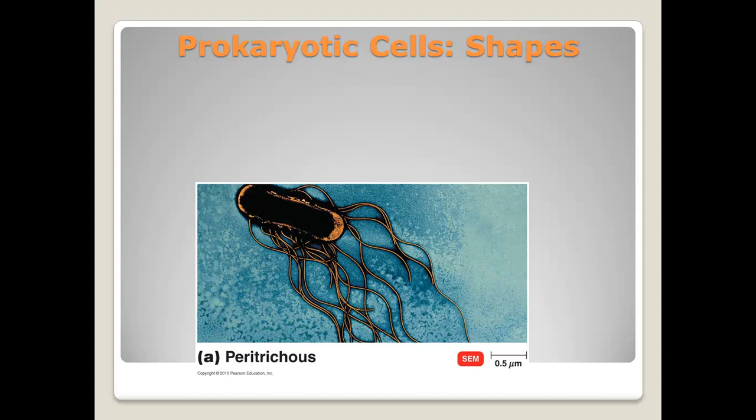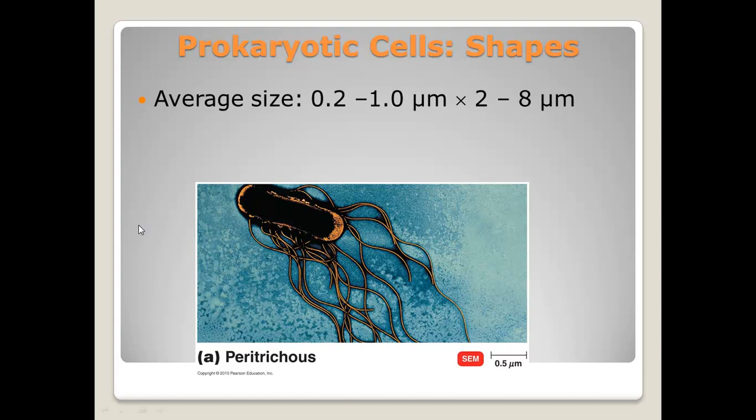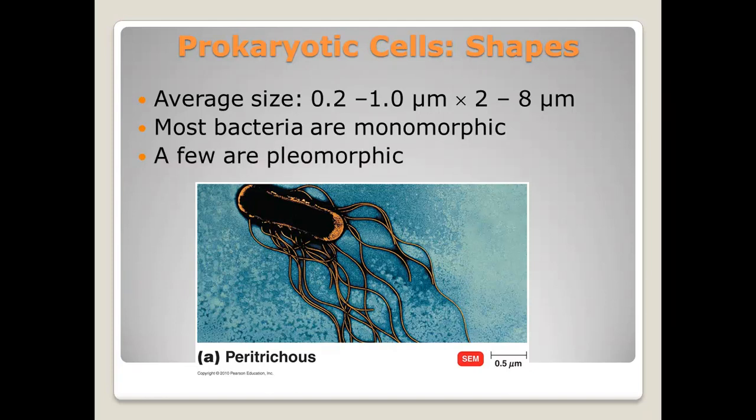In this chapter, our main focus will be on prokaryotic cells. The shapes of prokaryotic cells and size. The average size is about 0.2 to 1.0 micrometers to about 2 to 8 micrometers. Most bacteria are monomorphic. Monomorphic means that they maintain a single shape. A few are pleomorphic, meaning that they have many shapes.